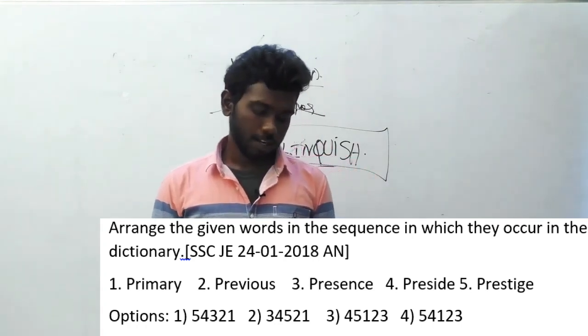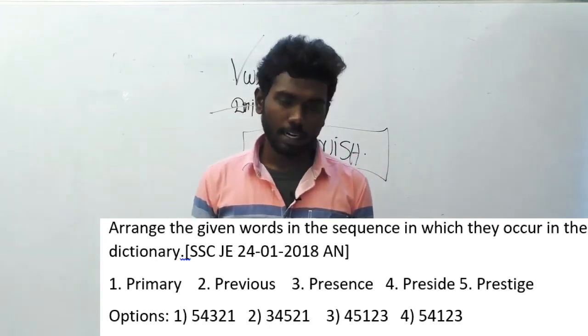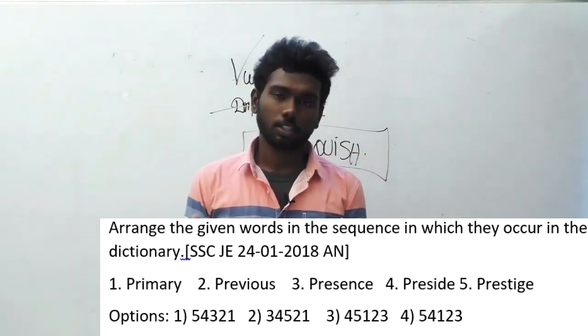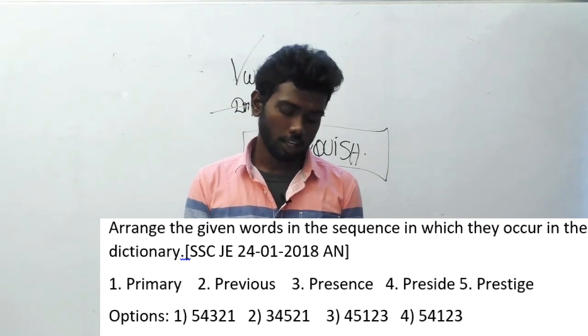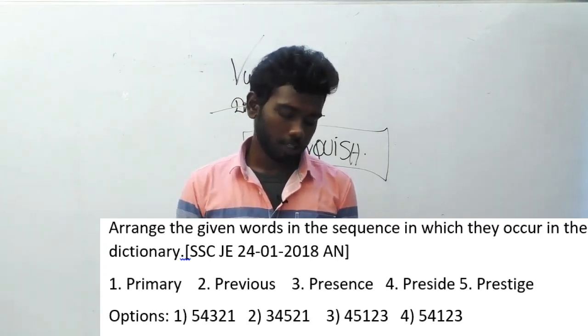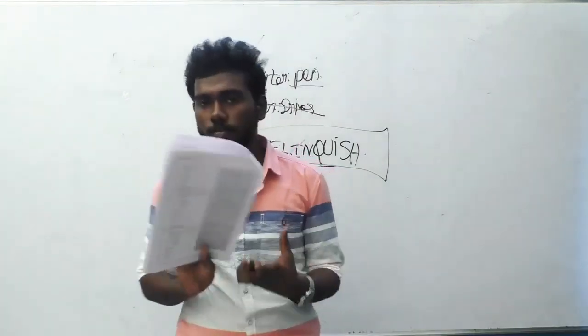First one primary, second one previous, third one presence, fourth one preside, fifth one prestige. If you just solve this question according to the dictionary sequence, you can easily find the answer, and you will do it yourself. I know that. The answer option is option B, 3, 4, 5, 2, 1. Easy guys. Let's move on to the 176th question.